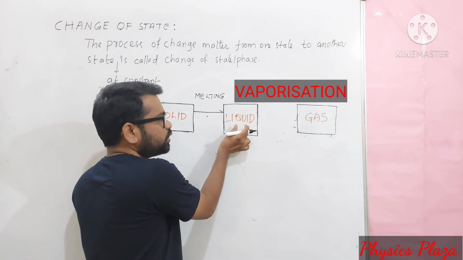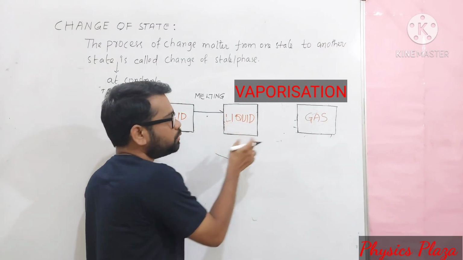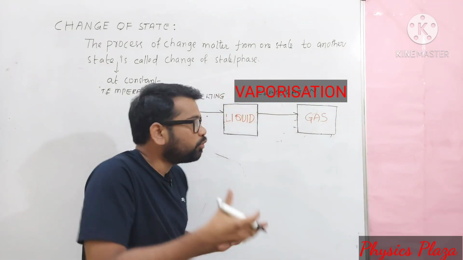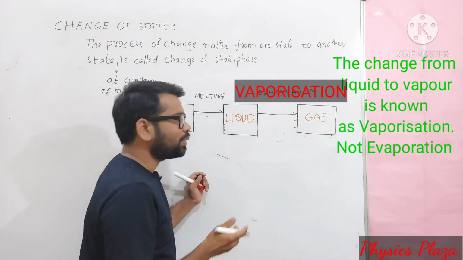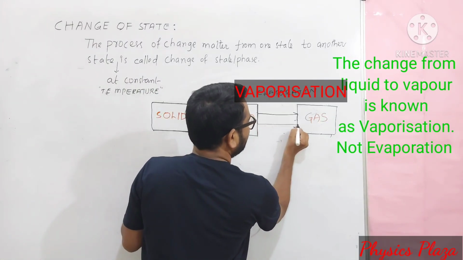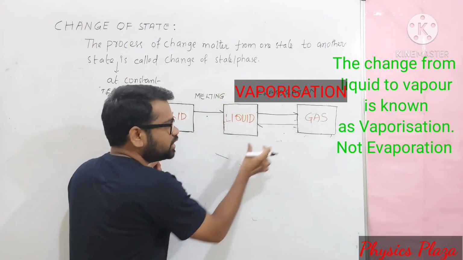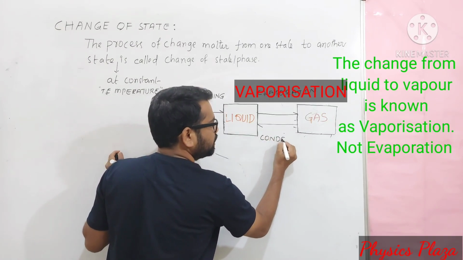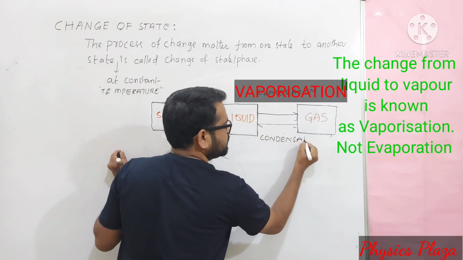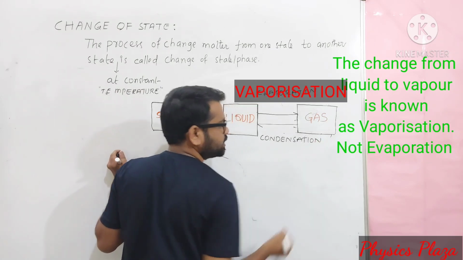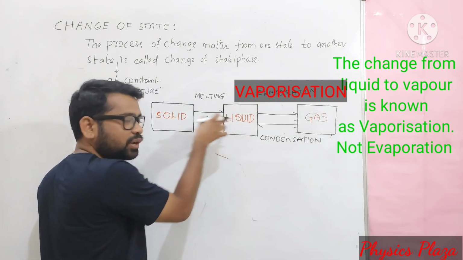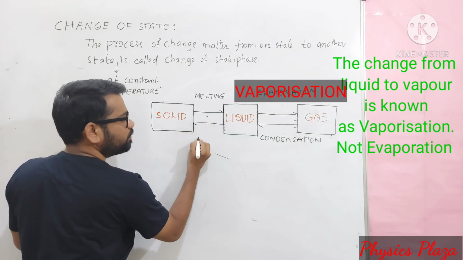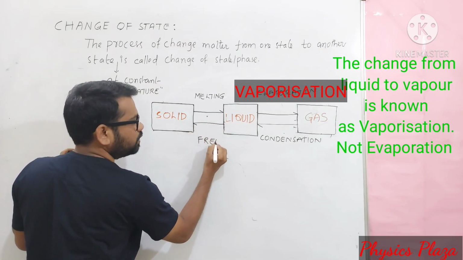Whereas the change of liquid state to gaseous state at a constant temperature is called vaporization. If we remove heat from the gas or vapors, what will happen? Again we will obtain liquid state. So this process we call condensation. Further, if we cool the liquid, we obtain solid state, which is called freezing.